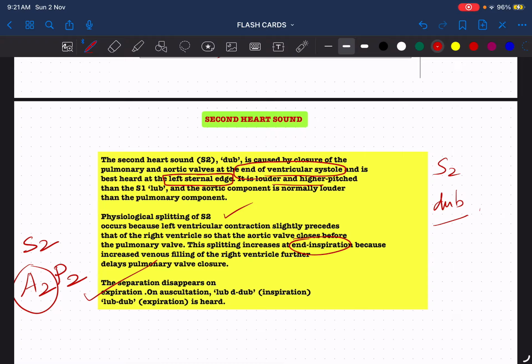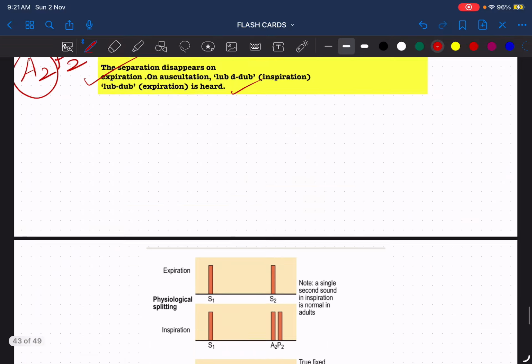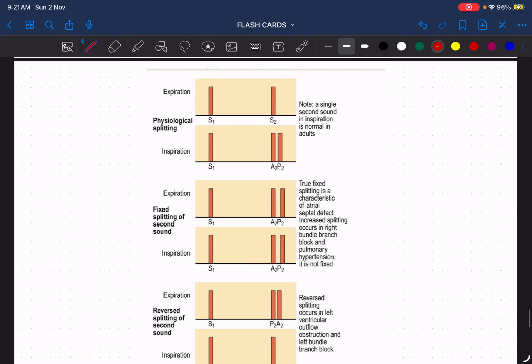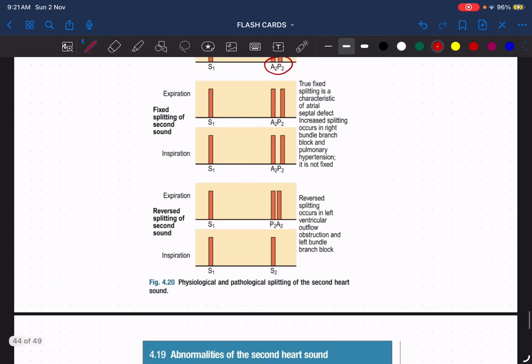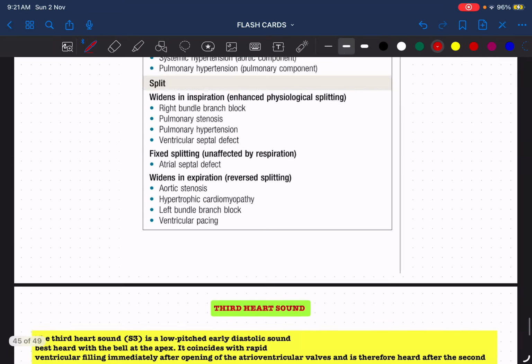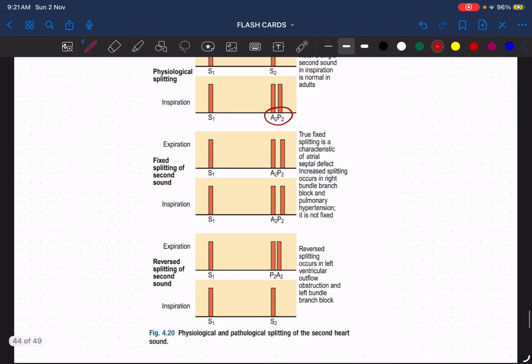So lub, dup. That splitting is appreciated only during inspiration, and in expiration the splitting vanishes. So you can see here the A2 and P2, that is physiological splitting, and we have other conditions where occur the so-called fixed splitting of the second heart sound and reversed splitting.